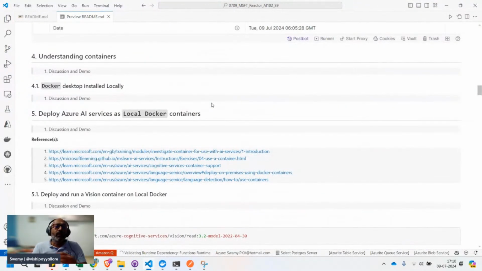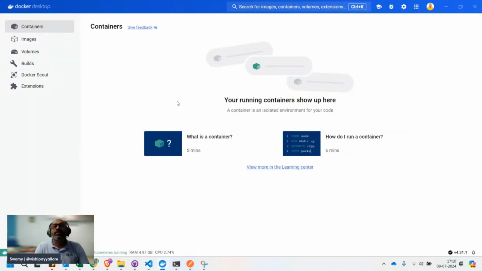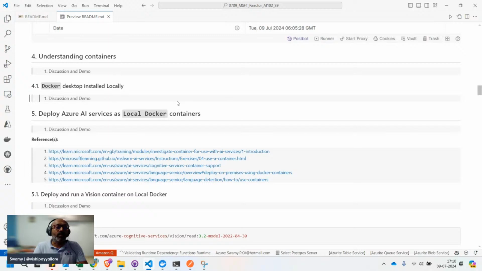It's a container environment where we'll wrap everything and deploy it to different places. I have Docker Desktop as the runtime environment because I use it for my community service. I always use Docker Desktop.